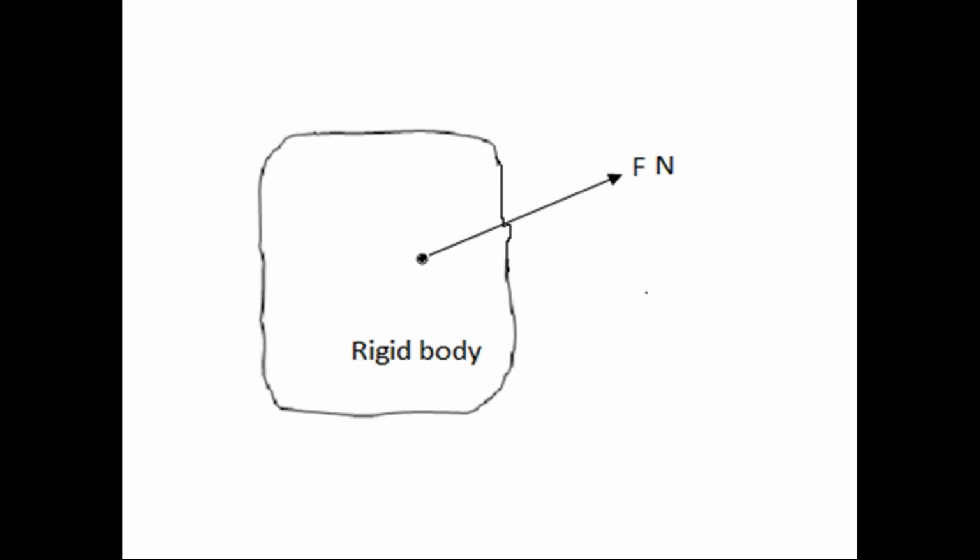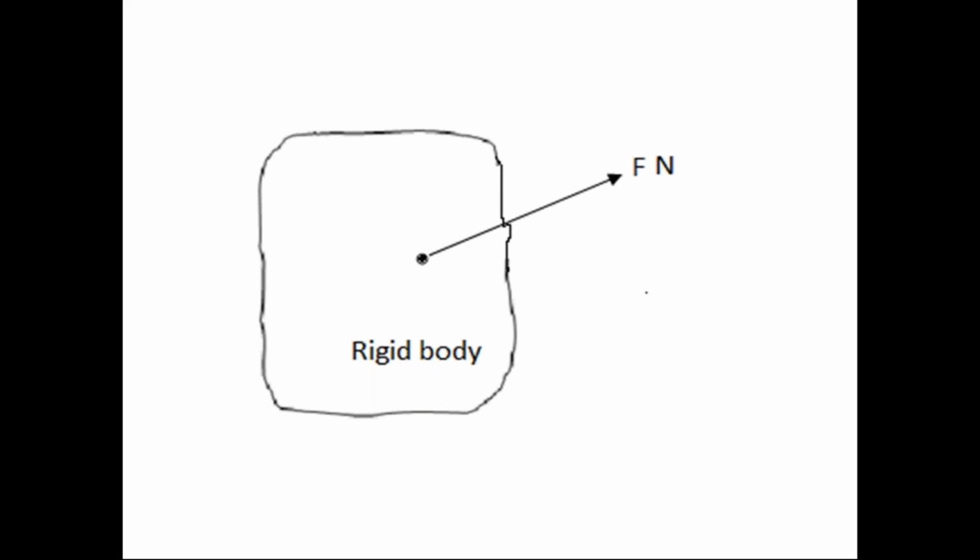Direction of force, sir. Very good. Everyone, please unmute the mics. Direction, okay, very good. That arrow in the diagram indicates the direction of force.